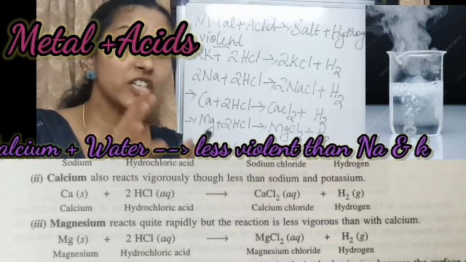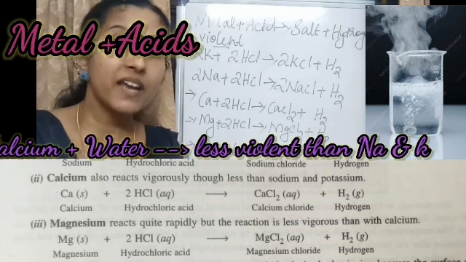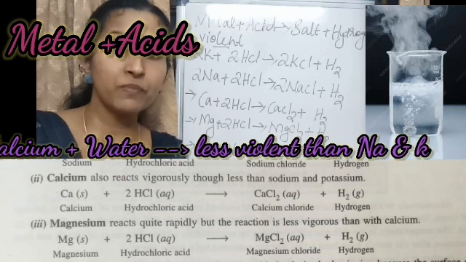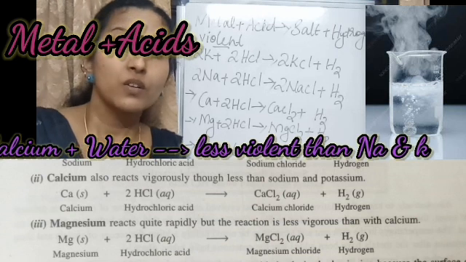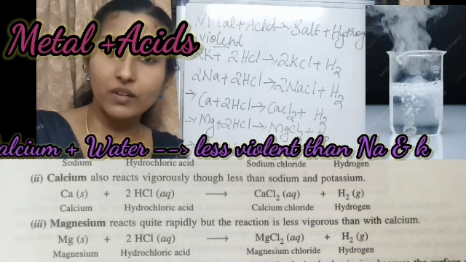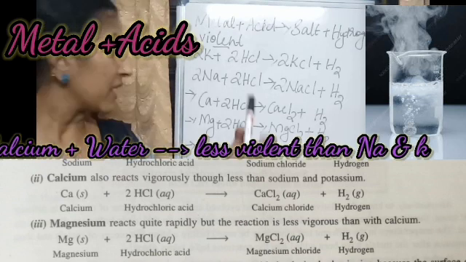That means the reactions of sodium and potassium with acids are highly vigorous. Calcium reacts with the acid to form its salt and hydrogen gas. This reaction is also vigorous but less vigorous than the sodium potassium reaction.